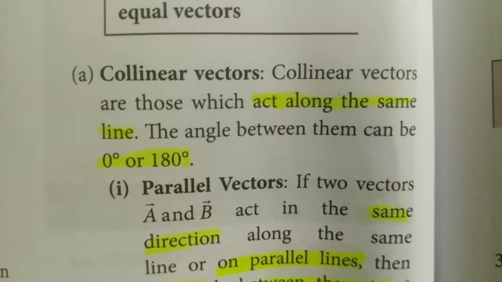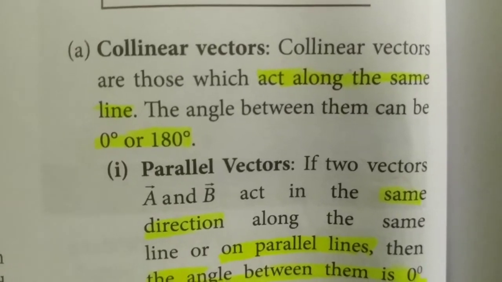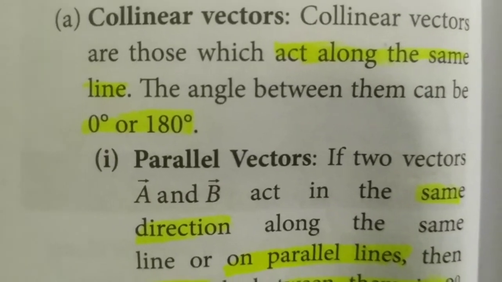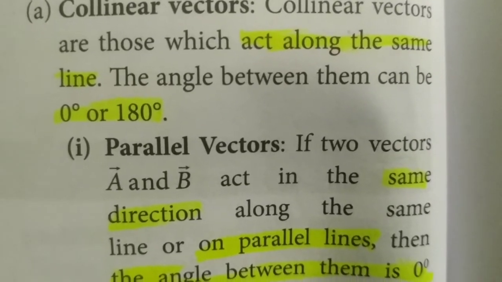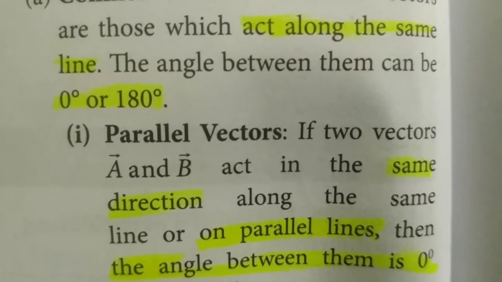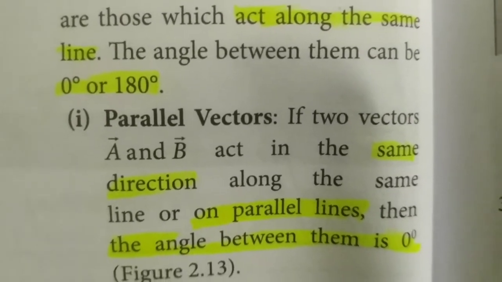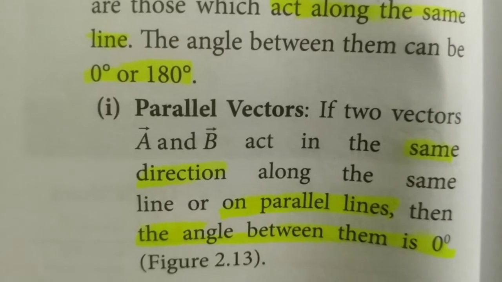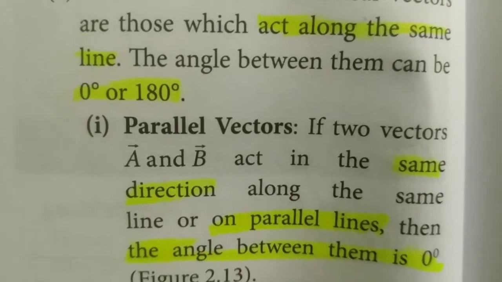Okay, the next one is collinear vectors. If two vectors are acting along the same line, then we can say that vectors are collinear vectors. The angle between the two can be 0 degree or 180 degree. That is, we can classify these collinear vectors into two: parallel vectors and anti-parallel vectors, depending upon the direction and the angle. Parallel vectors: if two vectors act in the same direction, then we can say that they are parallel vectors.